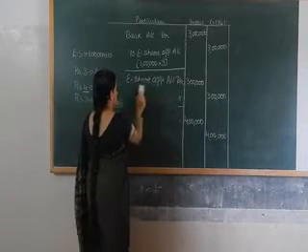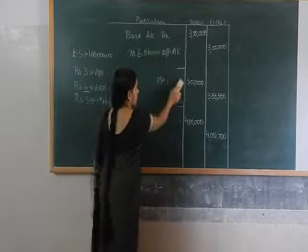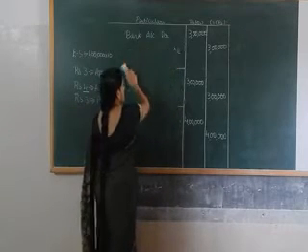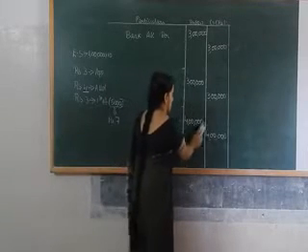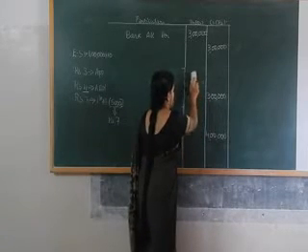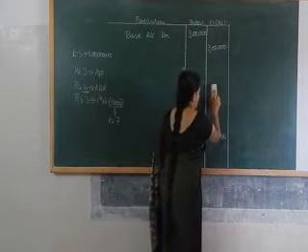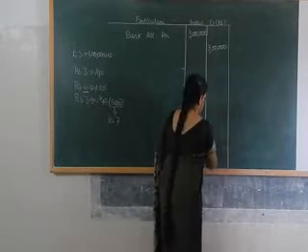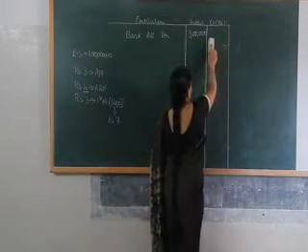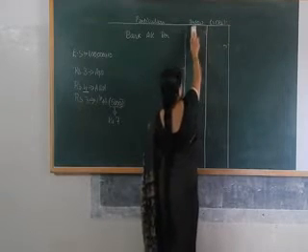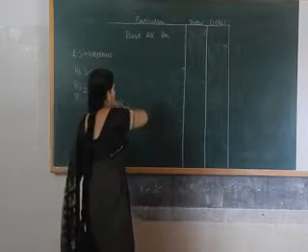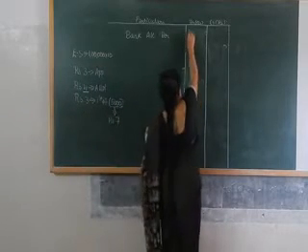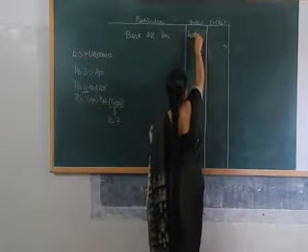After some days, the allotment money has to be received. While receiving the allotment money, we have to pass one more entry, that is bank account debit to equity share allotment account. Now what is the amount to receive? The amount to be received is 1 lakh into 4, that is 4 lakh. So cash comes into the business.